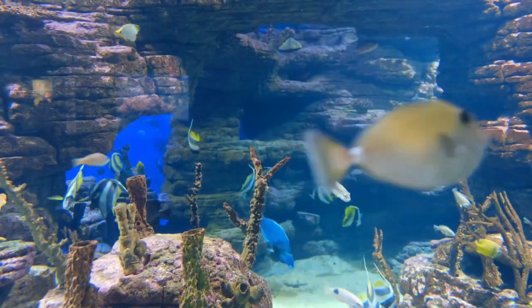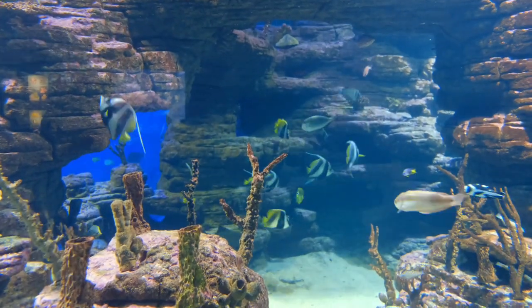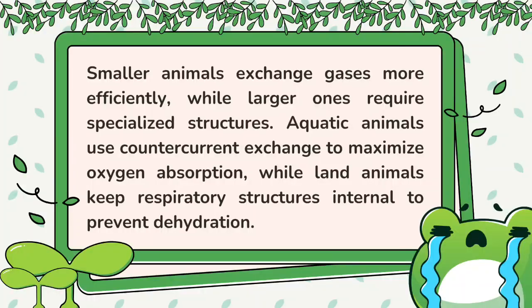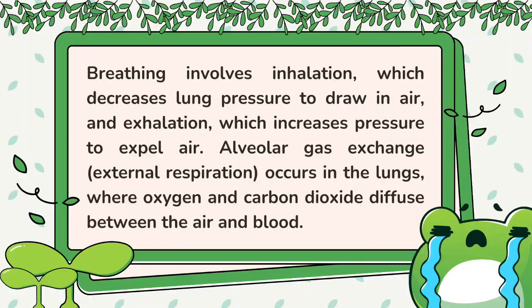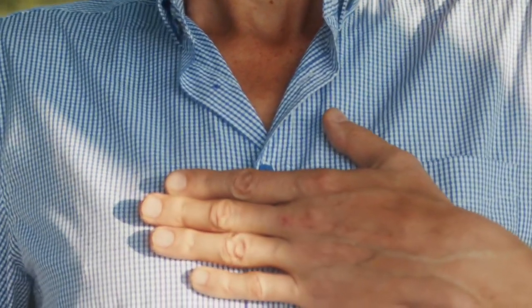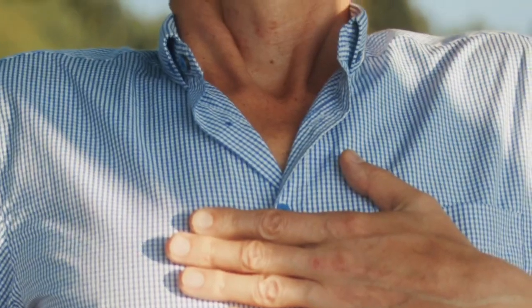Aquatic animals use countercurrent exchange to maximize oxygen absorption, while land animals keep respiratory structures internal to prevent dehydration. Breathing involves inhalation, which decreases lung pressure to draw in air, and exhalation, which increases pressure to expel air.